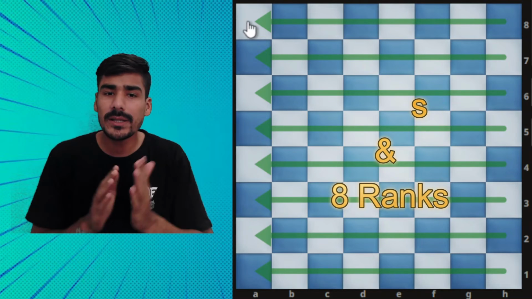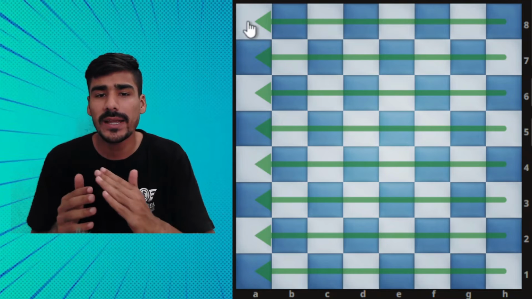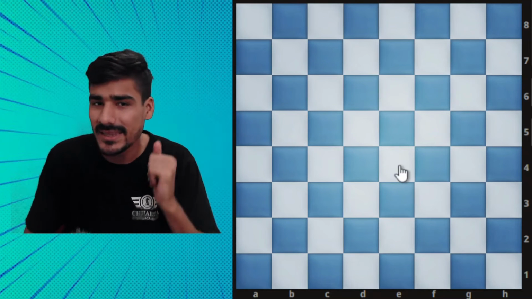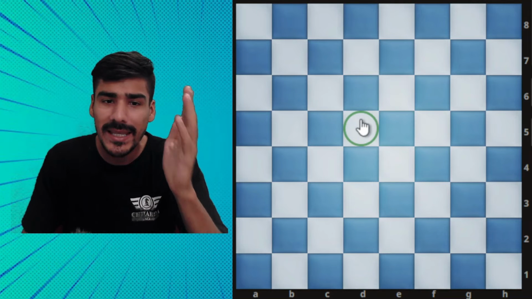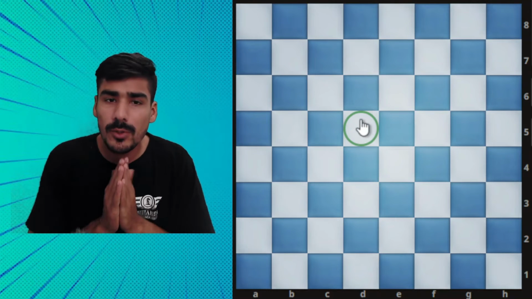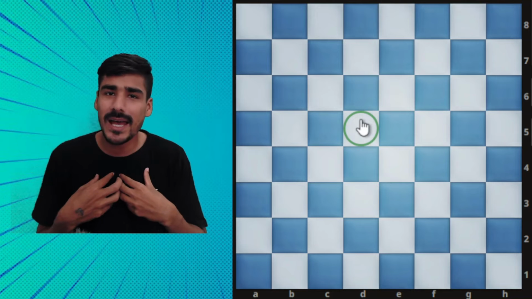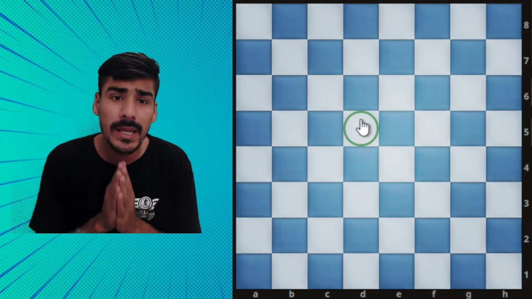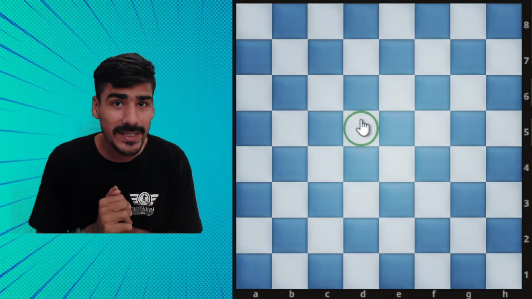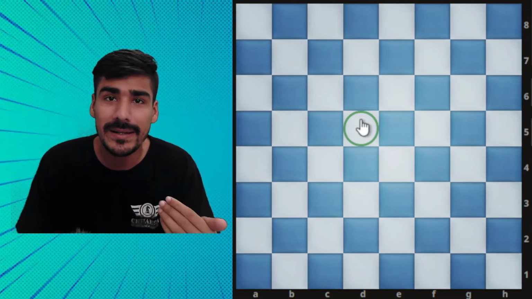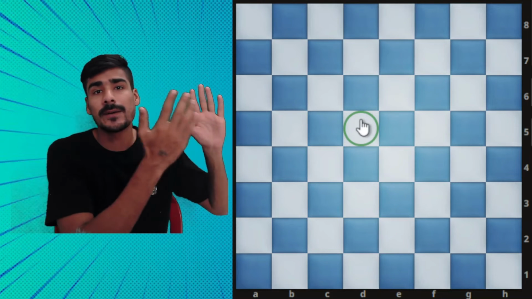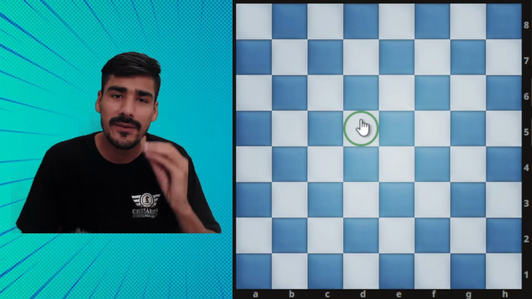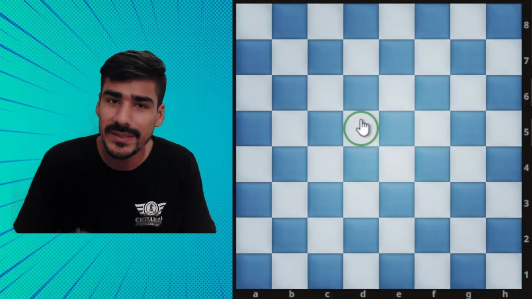Why am I telling you about this, that this is a rank and this is a file? Because it's very important to help us understand the chess language. Okay guys, suppose I highlight this square. What is the name of this square? Suppose someone asks my name, I will always say my name is Himanshu Chhabra. But a chessboard can't speak. So a chessboard has a nameplate, like in our house, on the door, there is a nameplate. Each and every square has a nameplate, so we have to read the square name.